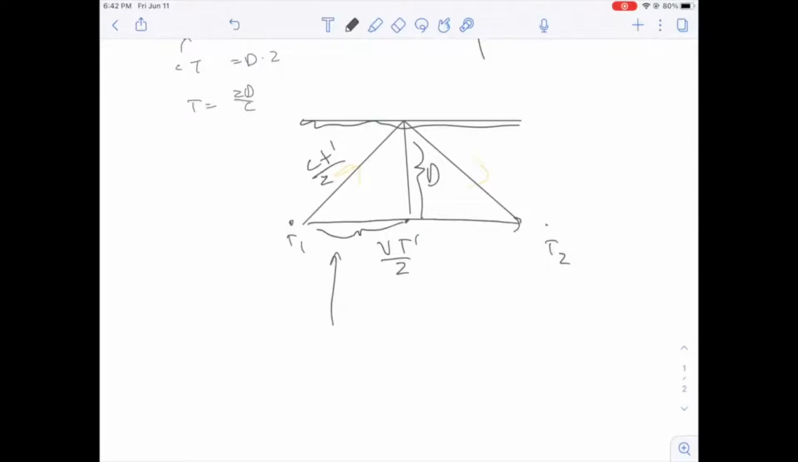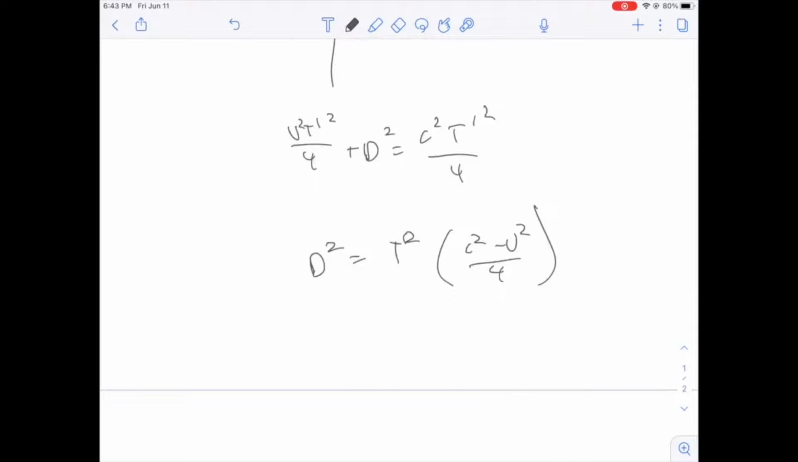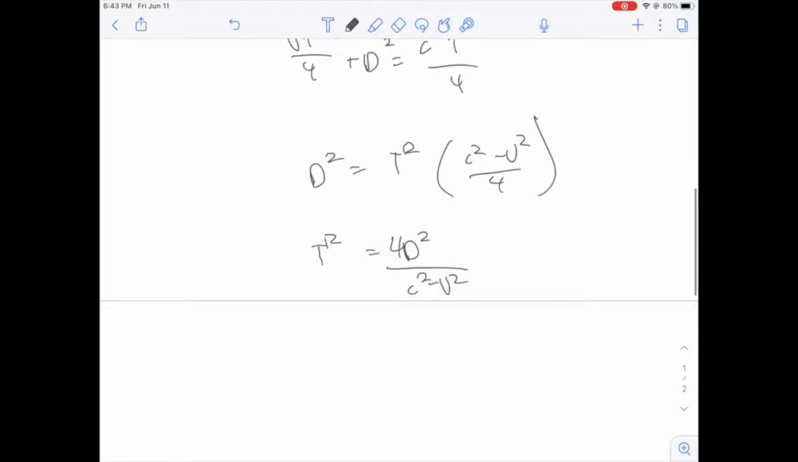We can now apply the Pythagorean theorem on this triangle and get an equation for t prime in terms of d, v, and c. So we're just doing some basic math right here, and then we're going to rearrange the terms such that t ends up on the left side and d ends up on the right side. Okay, now we're going to do something tricky.